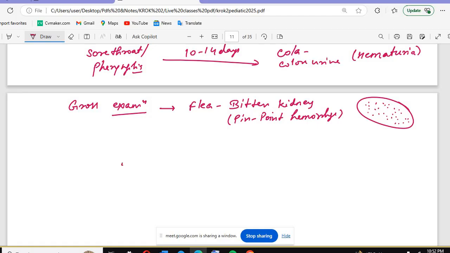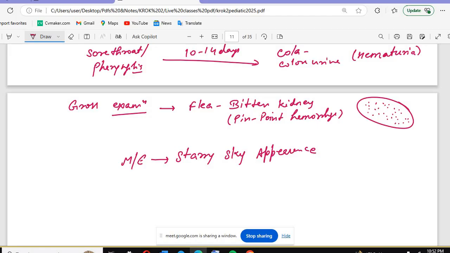Okay, and microscopically, what are you going to see? You are going to see the starry sky appearance. The starry sky appearance, this is seen in which condition? Tell me, anyone speak out.